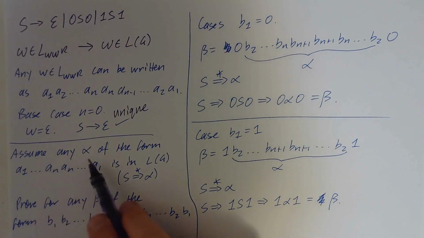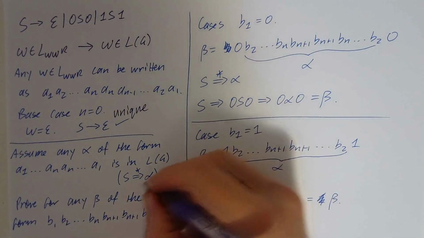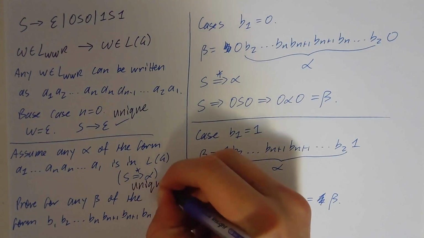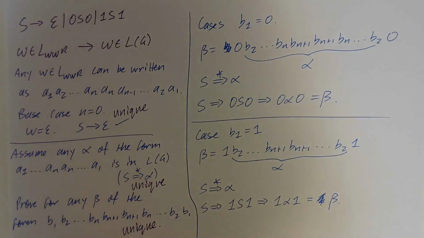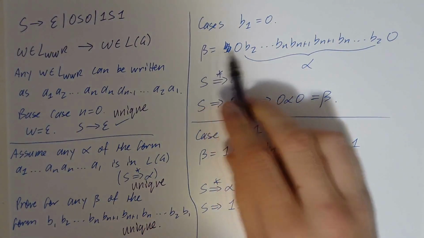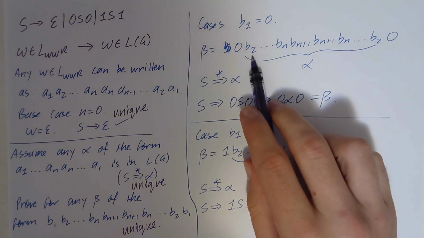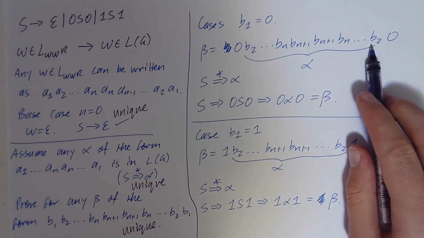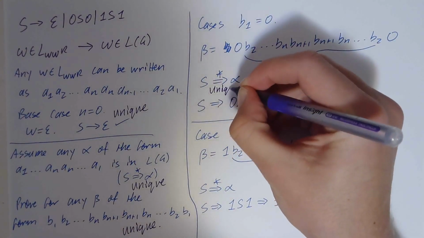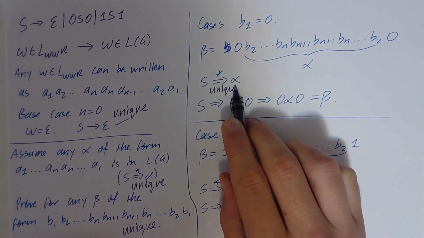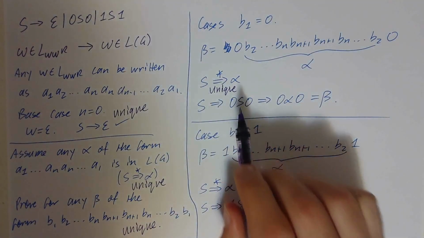We will assume that for any alpha of this form there is a unique derivation, and we're going to prove for any beta that there is a unique derivation. And how are we going to do that? Well, if beta has zeros on both sides, then the inside part looks like our inductive hypothesis. So we have a unique derivation from S to alpha.